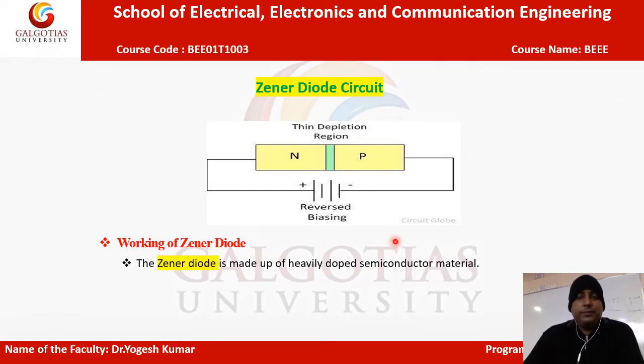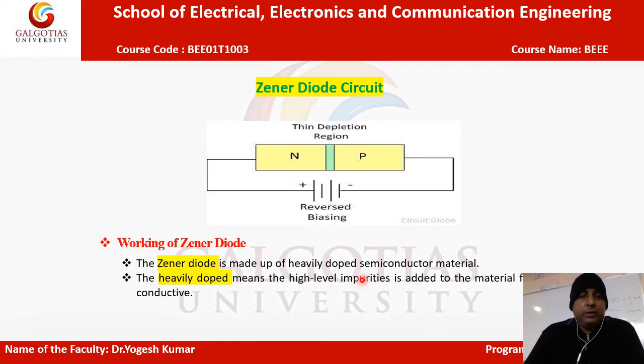Here is the working of the Zener diode concept. Let's see it one by one. The Zener diode is made of heavily doped semiconductor material. As I already told you, instead of the normal p-n junction diode, the Zener diode is more heavily doped than the normal p-n junction semiconductor diode.